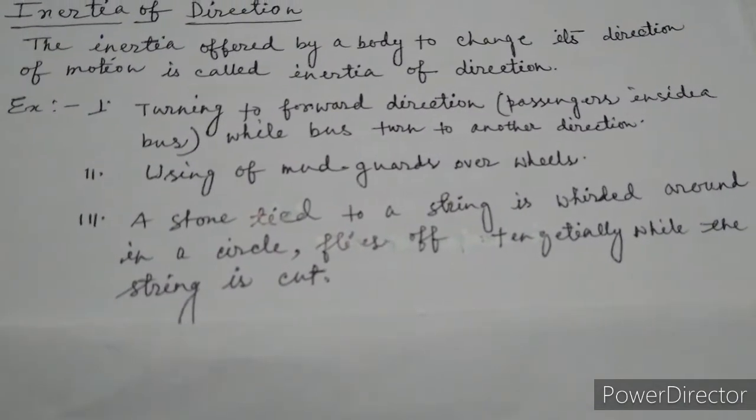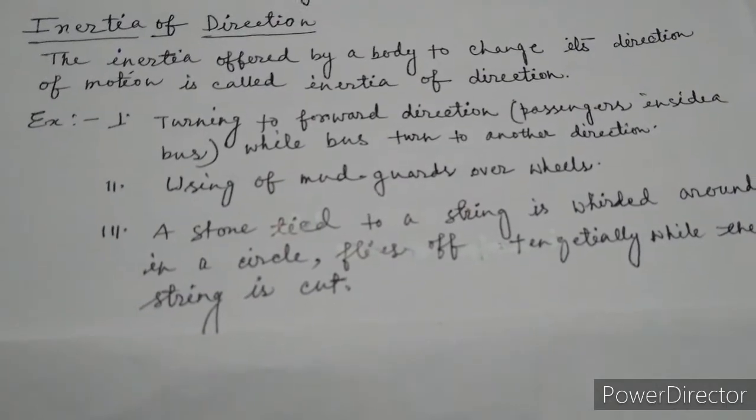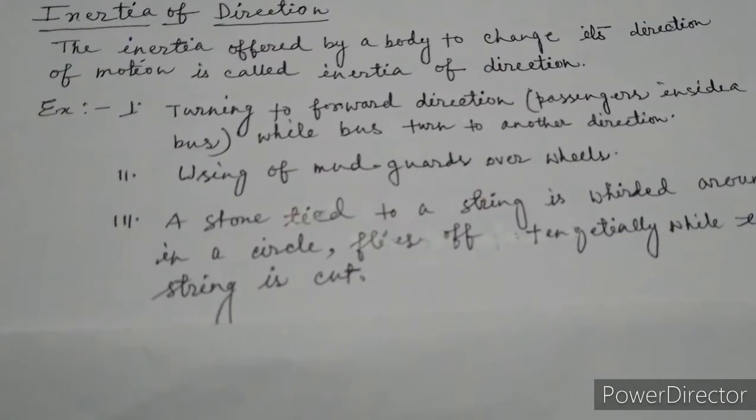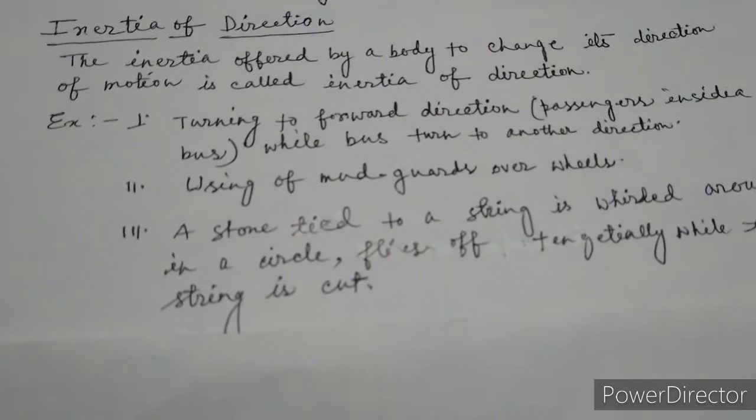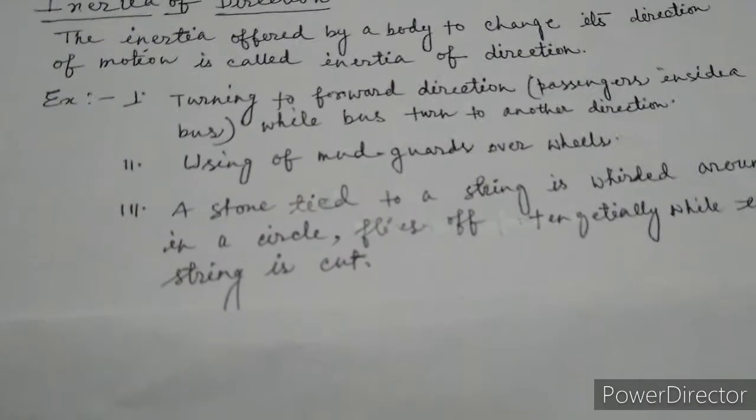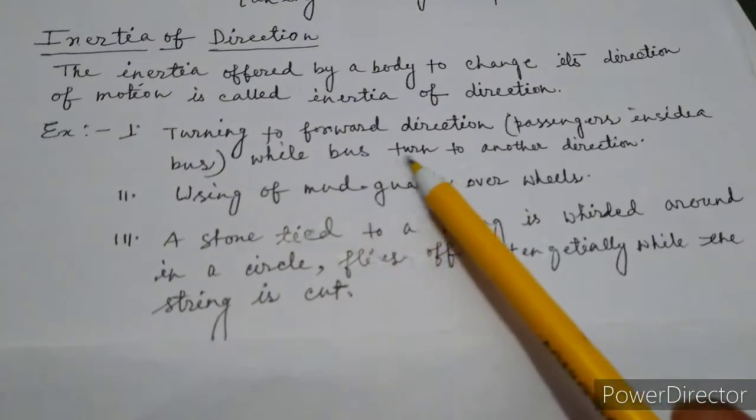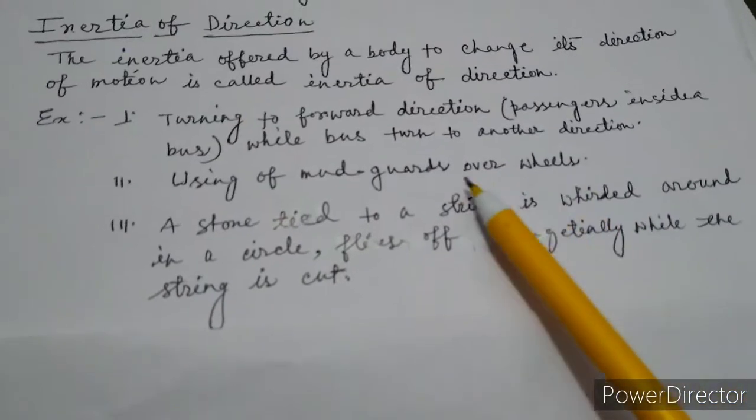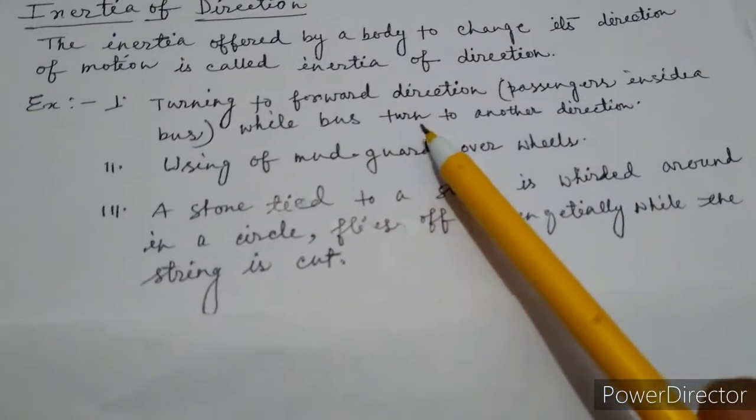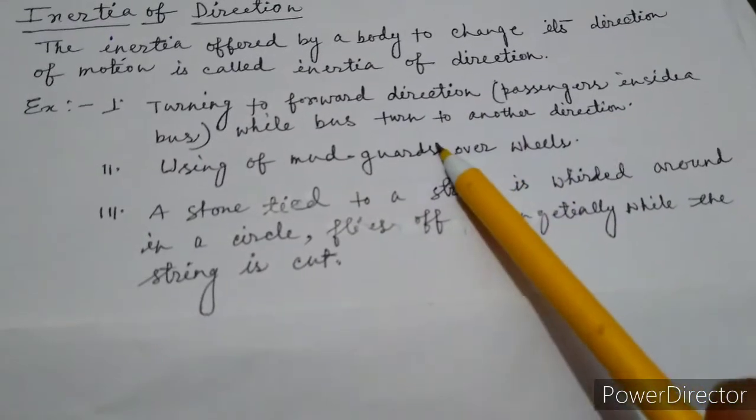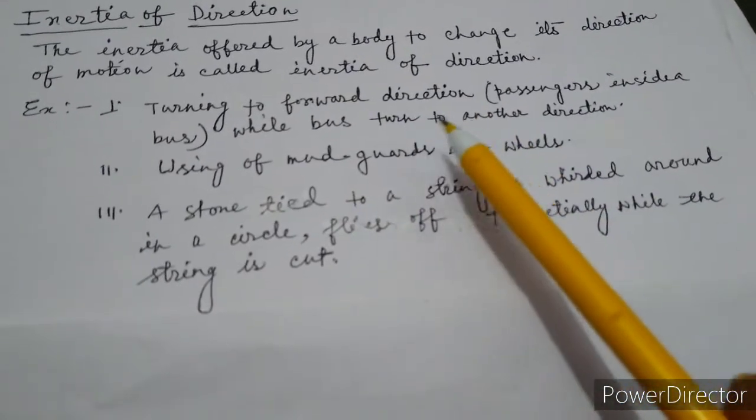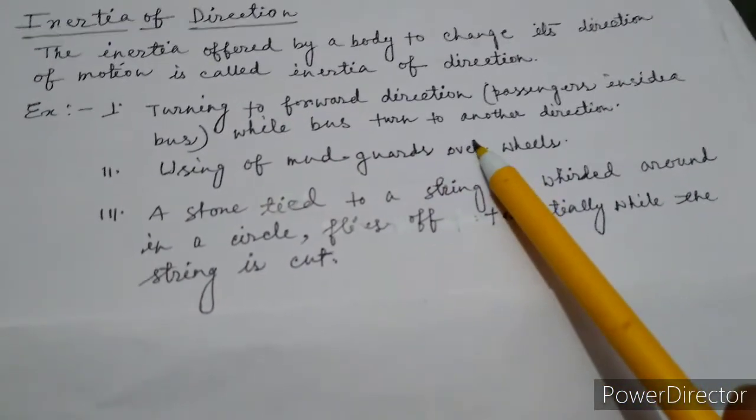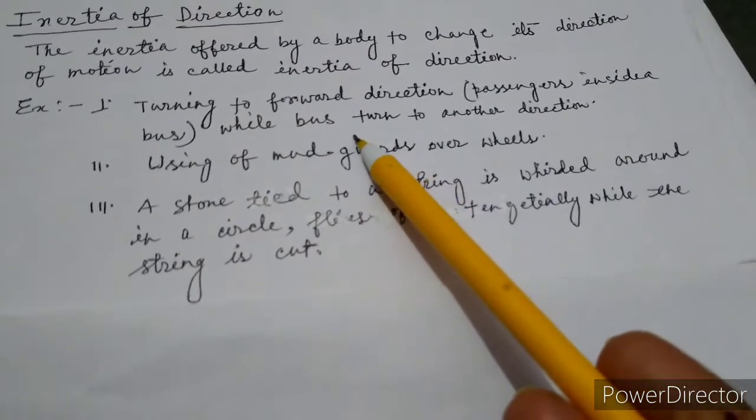In the same way, suppose a body is moving in any direction, it wants to remain in that direction. That inertia is known as the inertia of direction. So this is the reason for the first example: turning to the forward direction while a bus turns to another direction. Suppose we are sitting inside a bus and suddenly the bus turns in any direction, then what happens? We fall down in the forward direction. So what is its cause?